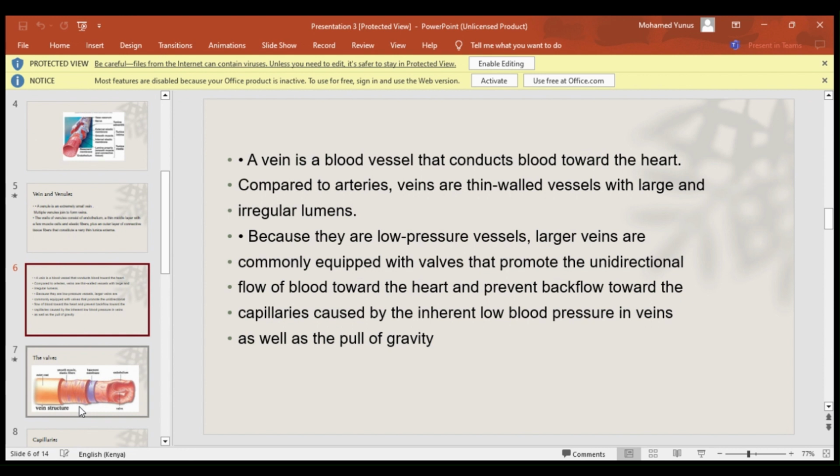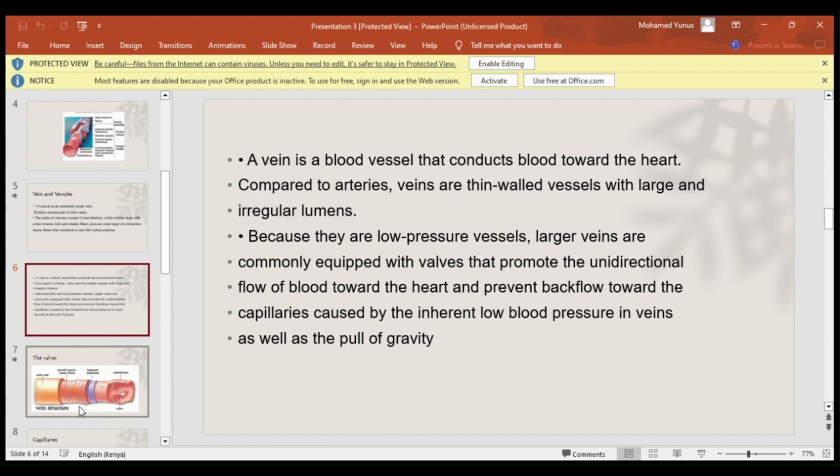A vein is a blood vessel that conducts blood towards the heart. Veins carry deoxygenated blood from the tissues and transport it towards the heart; first it goes to the lungs for gaseous exchange, then it is transported back to the heart for pumping back into the tissues and the organs. Compared to arteries, veins are thin-walled with a large irregular lumen, because the pressure in the veins is very low.